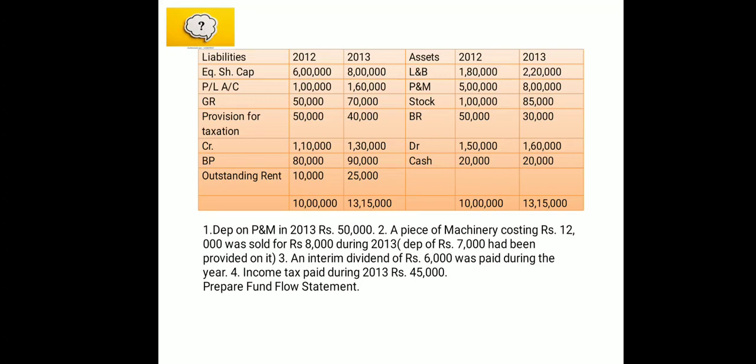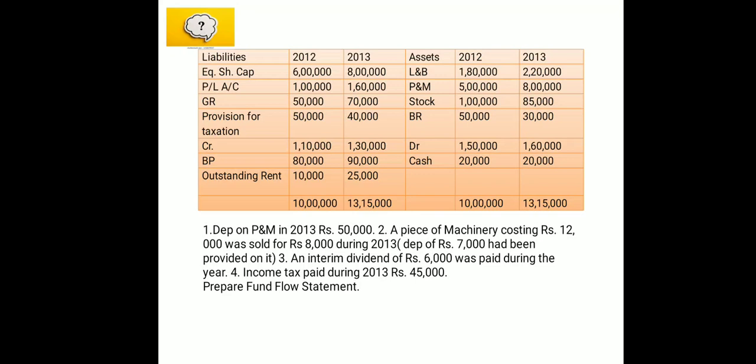We will try to find out whether it is a sale or purchase. In 2012 the value of the land and building was 1,80,000, and in 2013 the value of the land and building is 2,20,000. So what we are able to see is an extra compared to 1,80,000.